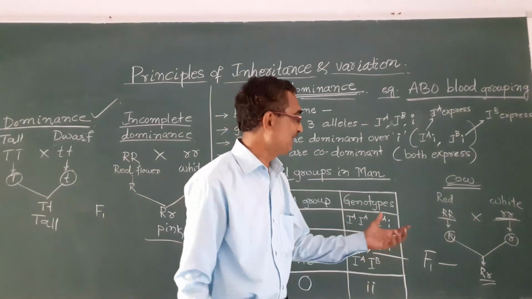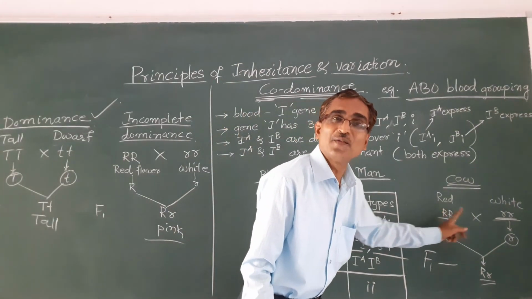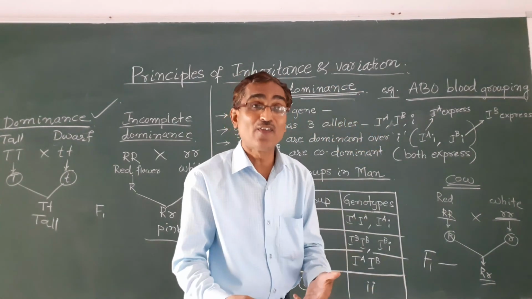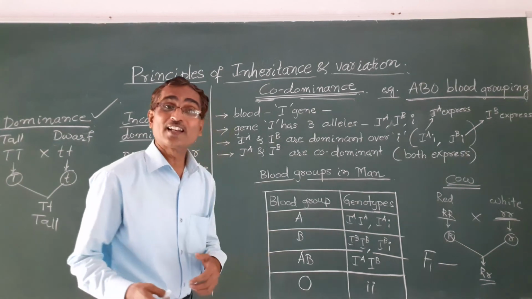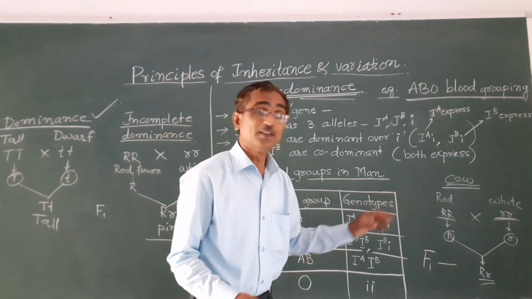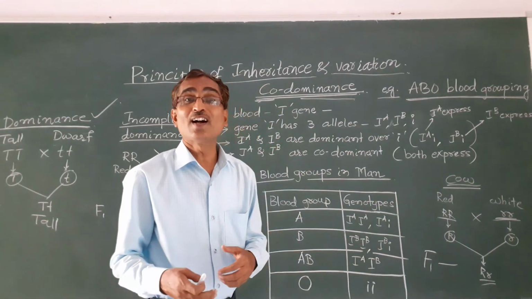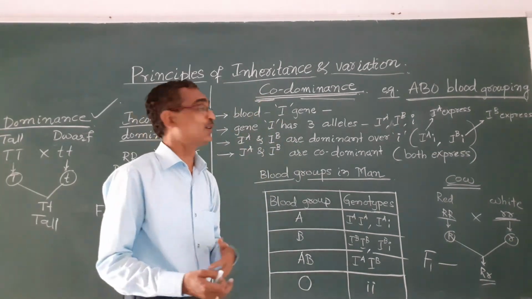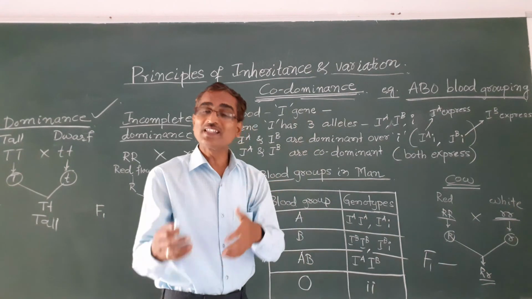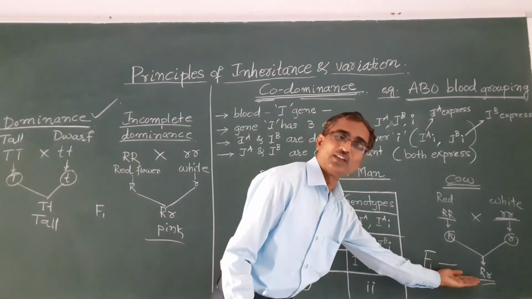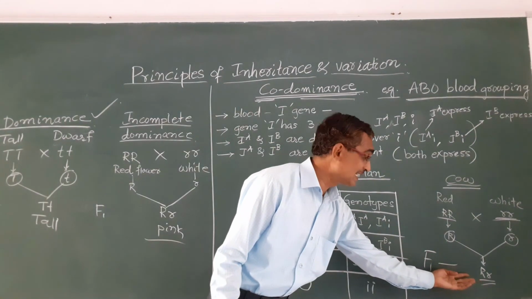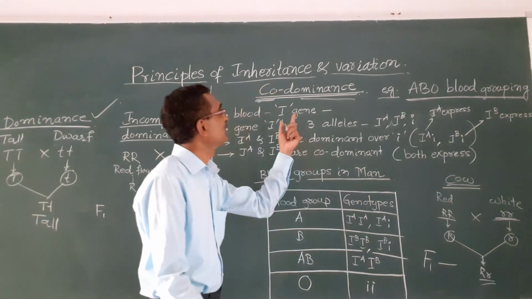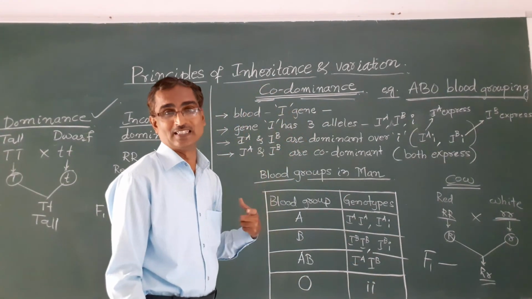That means both red and white characters expressed themselves. That is why it is codominance. Co means together, dominance means express themselves. Here both the characters express themselves in the F1 hybrids. That is why it is known as codominance.